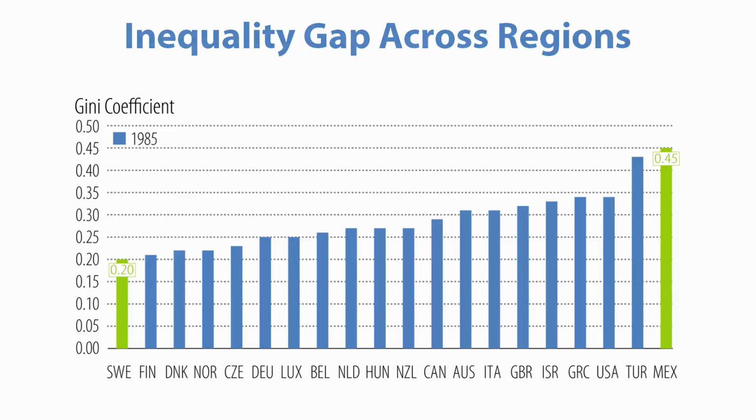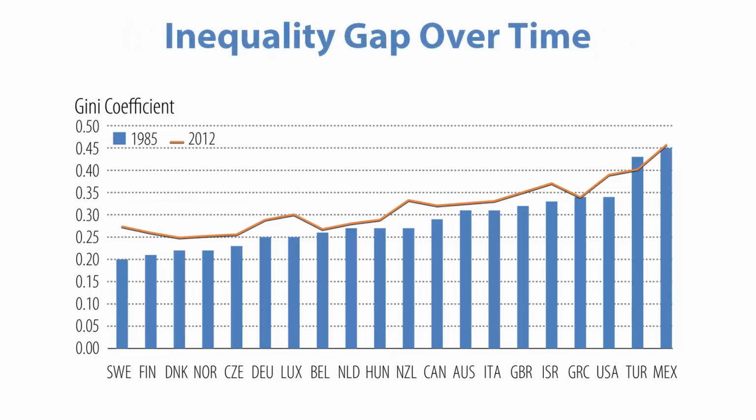A second way of looking at the income inequality gap is to observe how the shape of the gap changes over time. So, when you look at a region's gap over a period of time, say from 1985 to 2012, the Gini has notably risen for most countries. Referring back to Sweden, the gap has gone up from 0.20 in 1985 to 0.27 in 2012. The gap for Turkey, on the other hand, has gone down from 0.43 in 1985 to 0.40 in 2012.